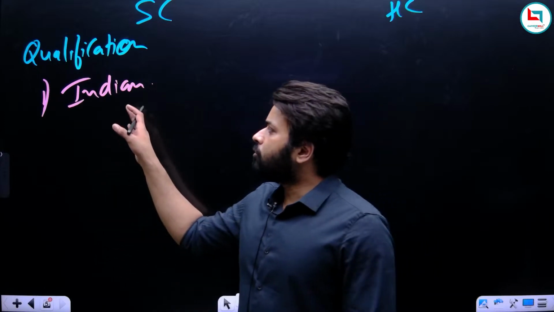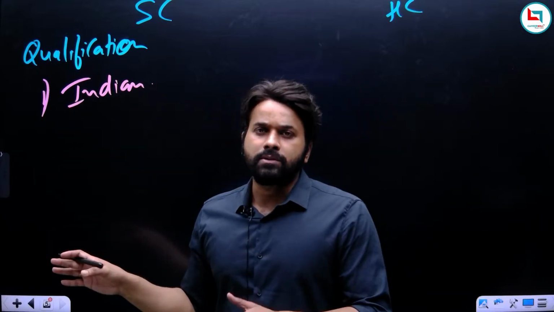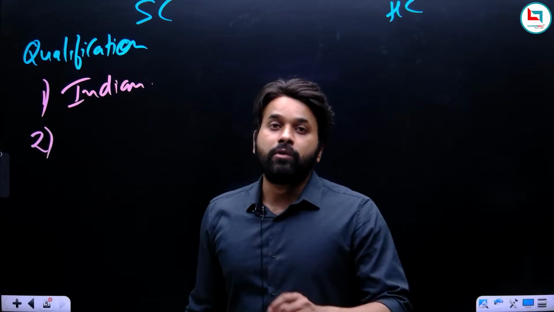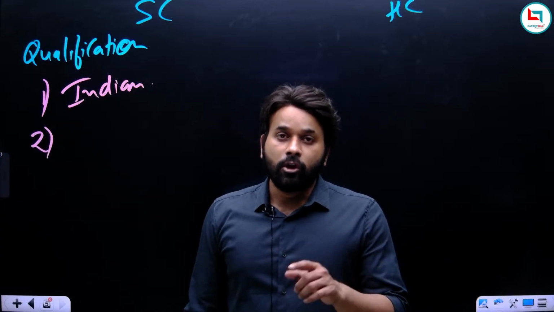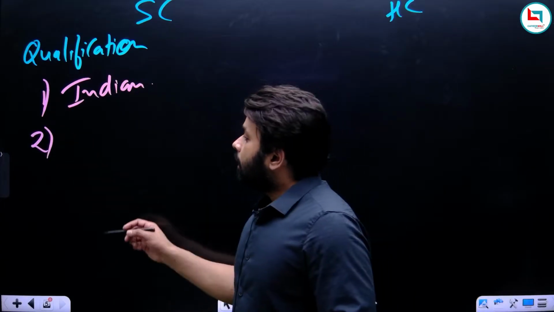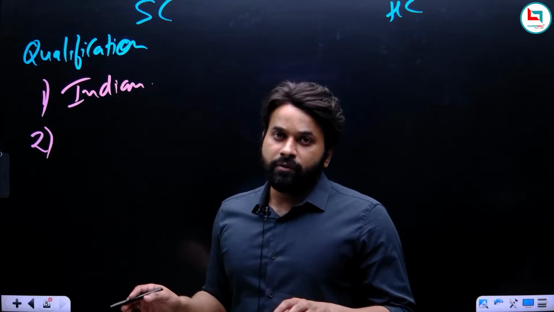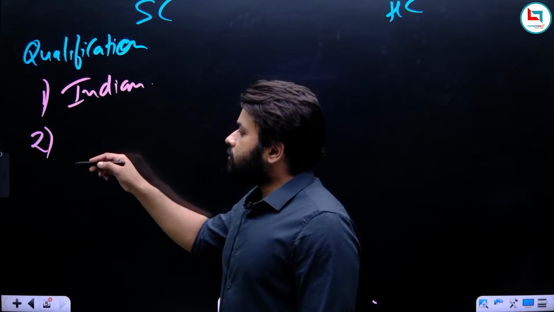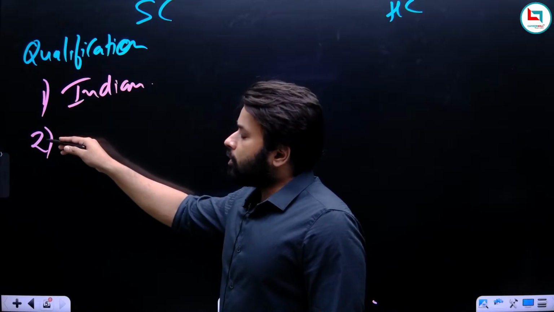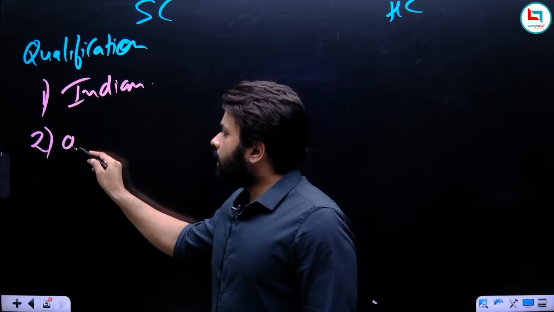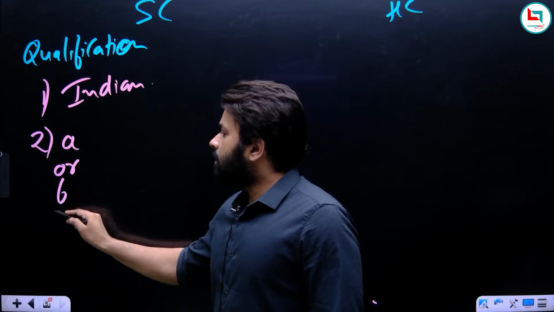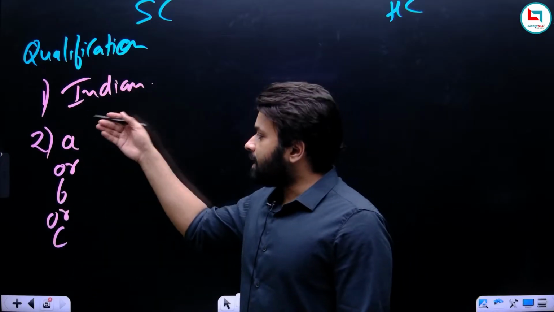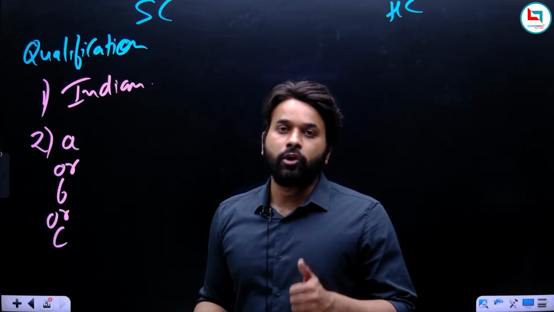So we do not have to remember this. It is by default. Now, from here the actual qualification starts, which is also relevant for your examination. Being a citizen of India is important, but apart from that, what else is required? The second qualification has three options: A or B or C. The first is mandatory, and from the second point you have to choose one of the three options.